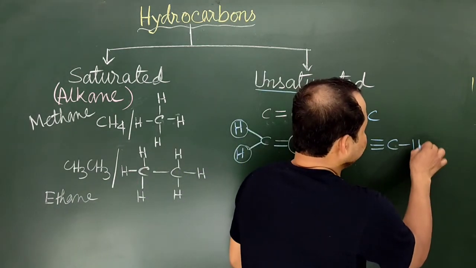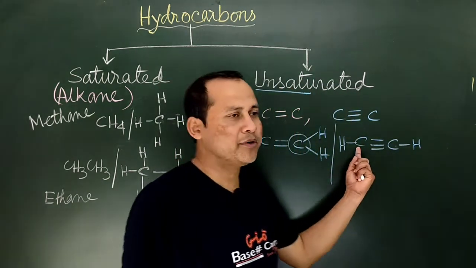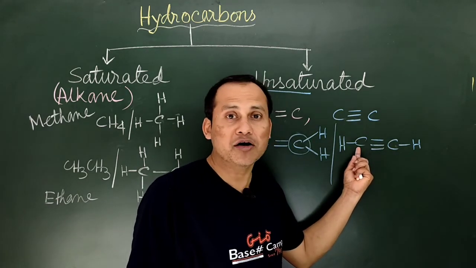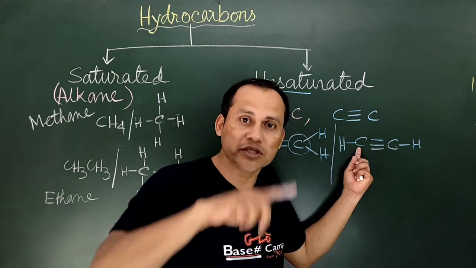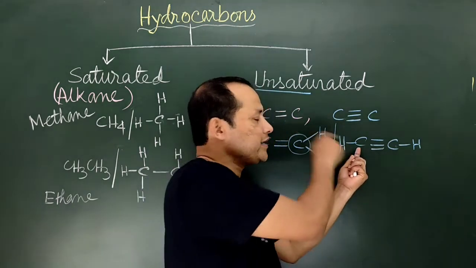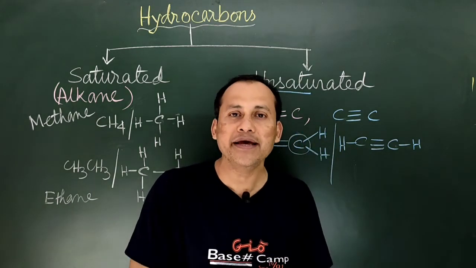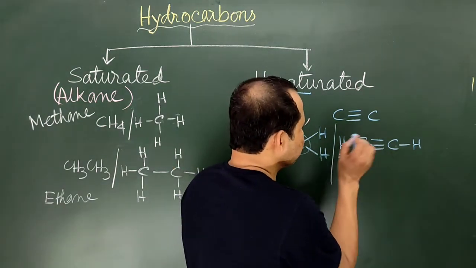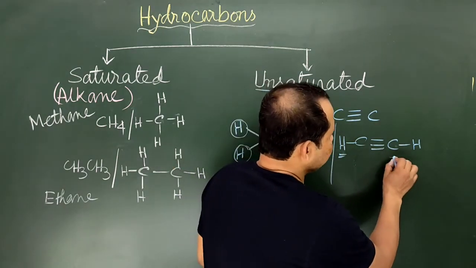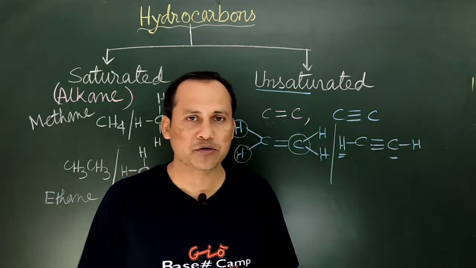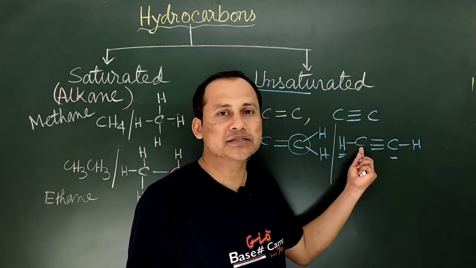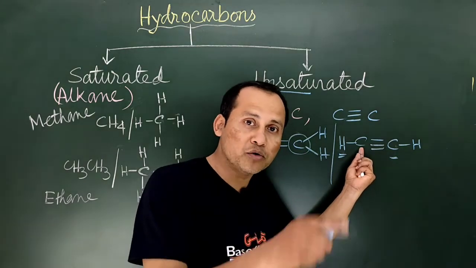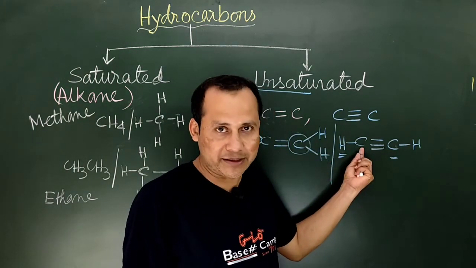Similar thing will happen here also. This carbon, in spite of having the capacity of forming 4 bonds with 4 different atoms, is bonded to only 2 other atoms: one is this hydrogen and the other is this carbon atom. So this carbon is not saturated. It has not formed bonds with the maximum number of possible atoms.